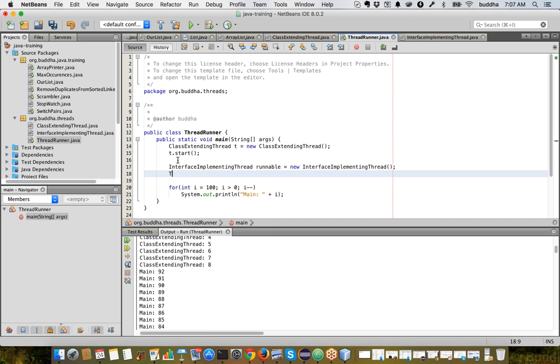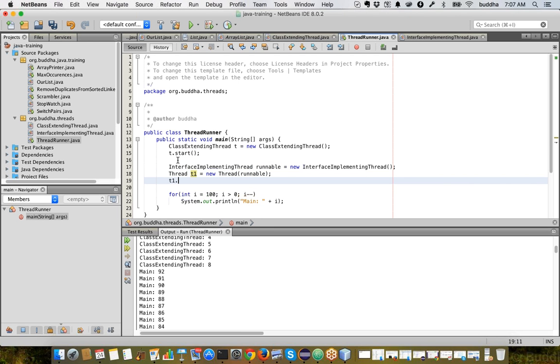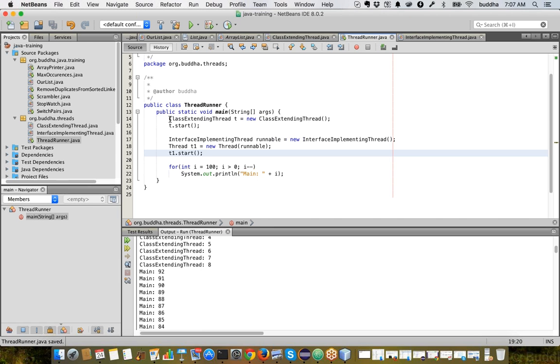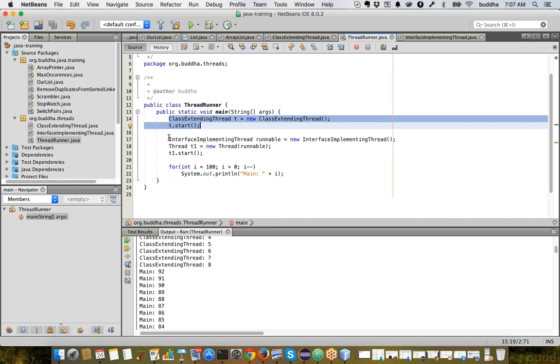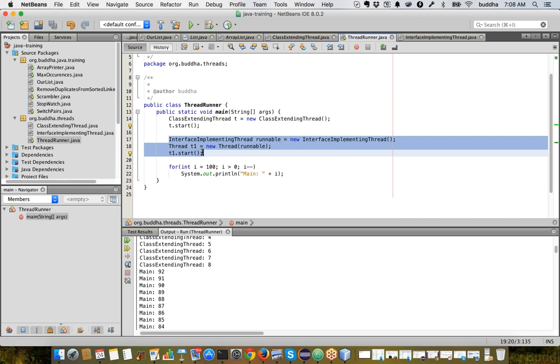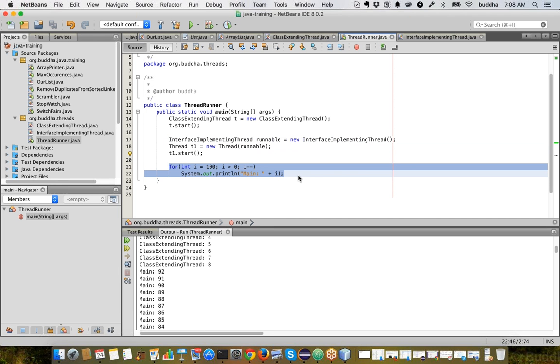So what we have to do is create a thread object like t1 and pass whatever runnable we created earlier, and start it. Now what happens is this thread will be started, and then another thread will be created, and that thread will also be started, and then the for loop will be executed. In fact, we should say that while these are getting executed, this also gets executed. Now let's run the program and see what happens.